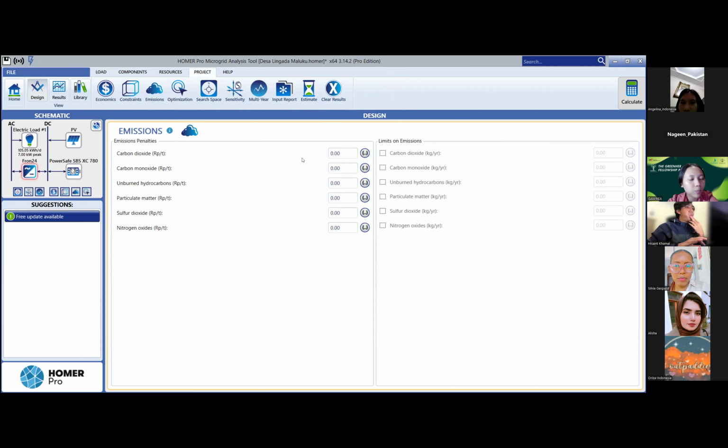You have to input it in HOMER Pro for analyzing and results. You can calculate the emission for your days, one month, one year, and so on.